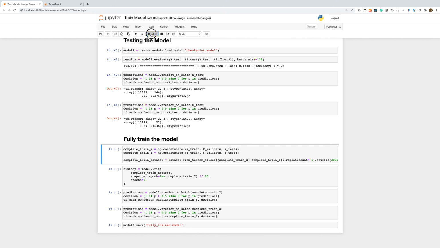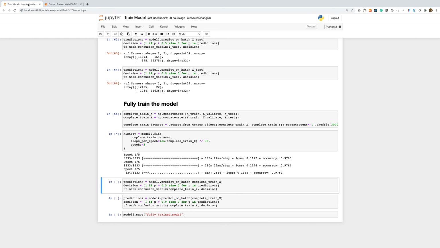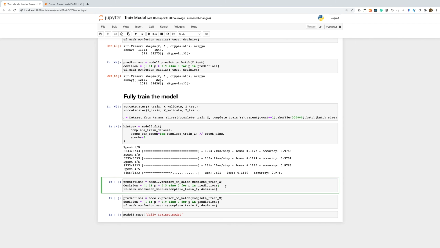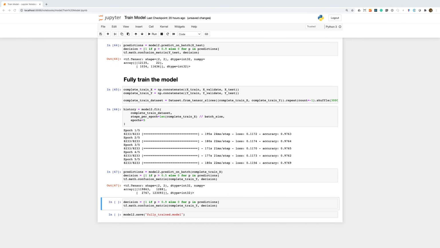So, as we don't seem to be overfitting, I'm happy to train the model on our complete dataset, training, validation and testing, all combined into one large dataset. Let's see how this performs on all our data. Once again, we have pretty good results.